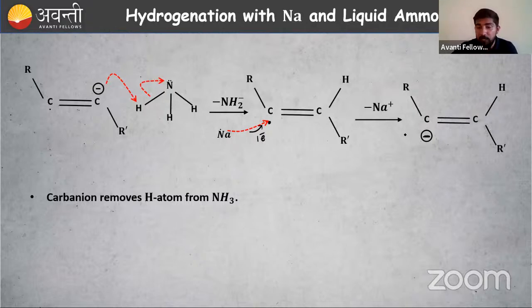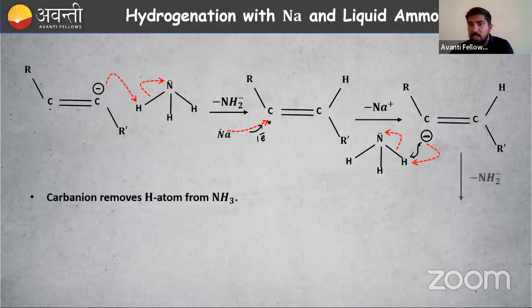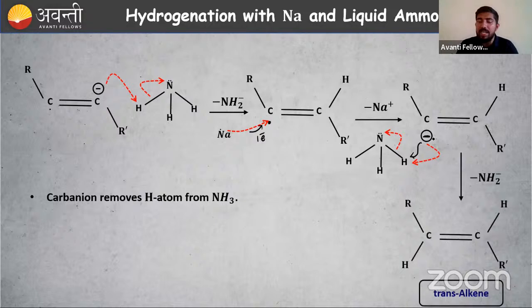Then what is the next step here? This carbanion will take hydrogen. From where? Again, our ammonia, NH3 is present. So this carbanion is asking this hydrogen to come with it. We have to break this bond. This nitrogen will take the electron from this bond and H plus is released. So H plus will go to carbon. Then addition of the second hydrogen is done.